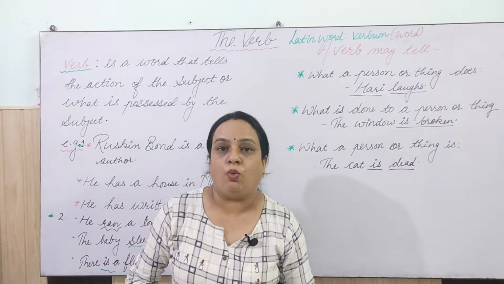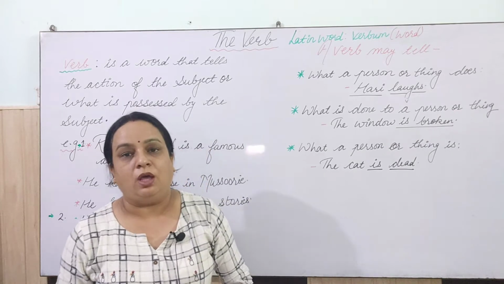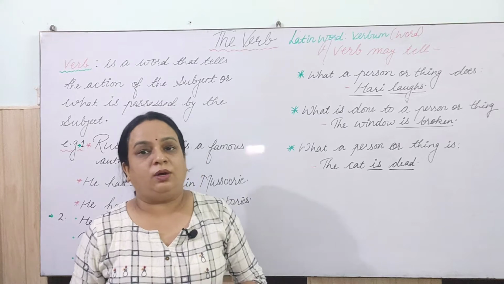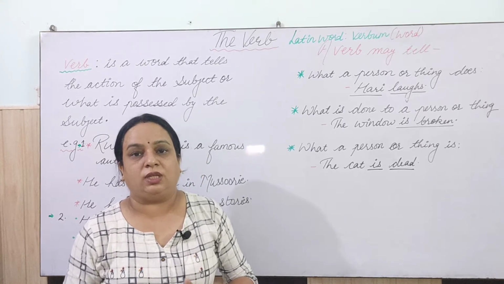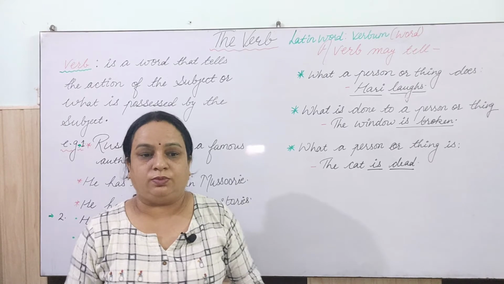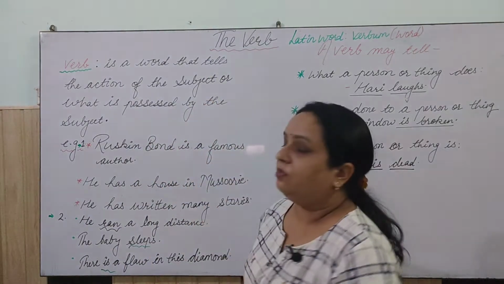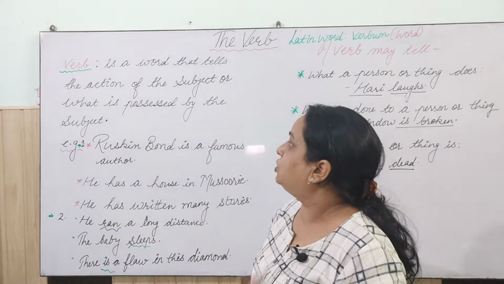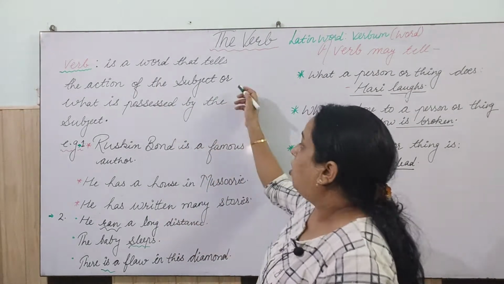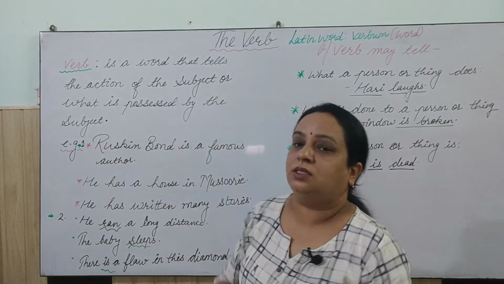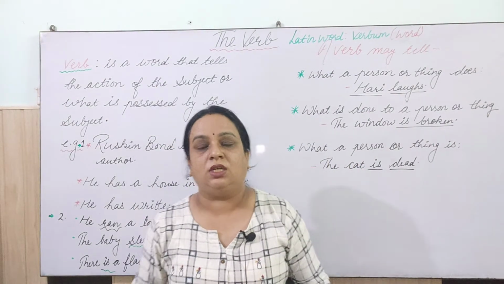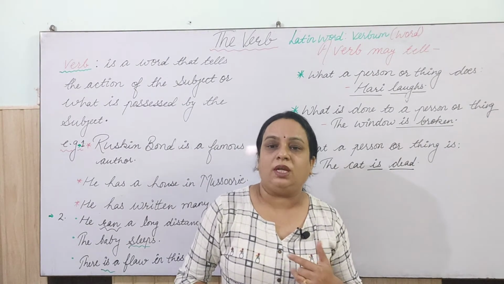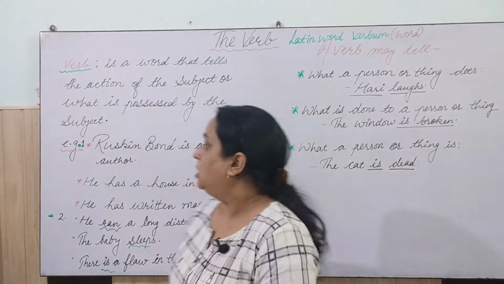The spelling is V-E-R-B-U-M, which means a word. So let's learn about verbs in detail today in this video. About the definition of the verb, that says it is a word that tells the action of the subject or what is possessed by the subject. So this subject is what? The doer. It may be a noun, it may be a pronoun, right?